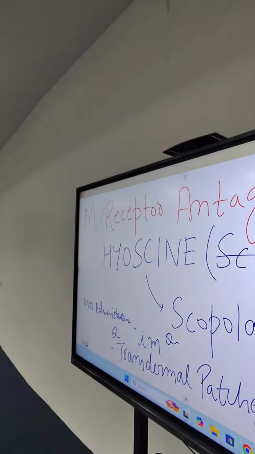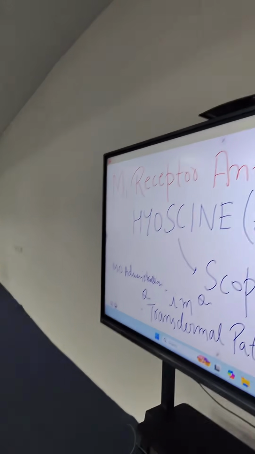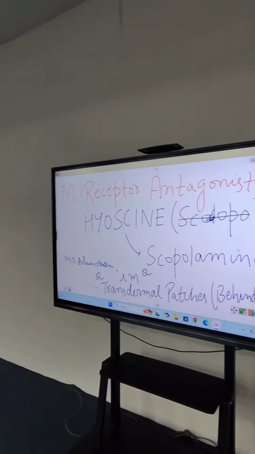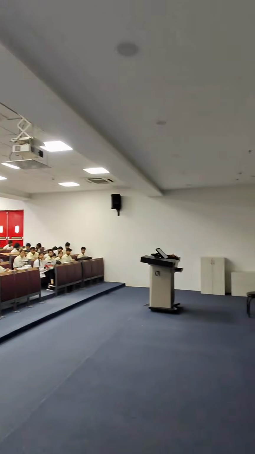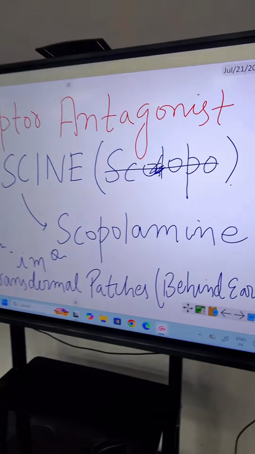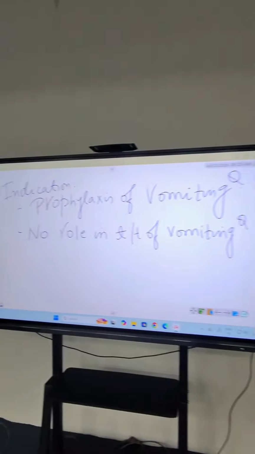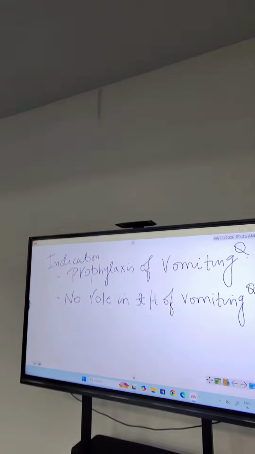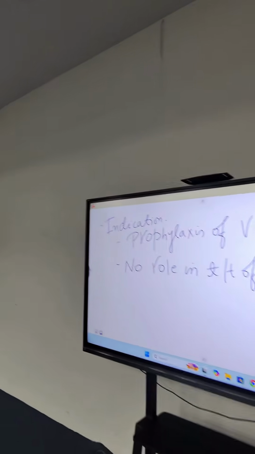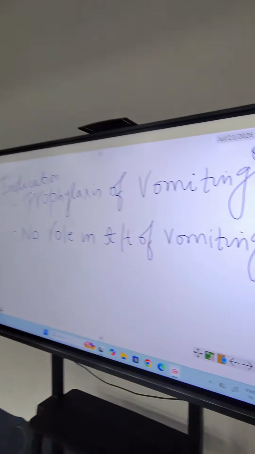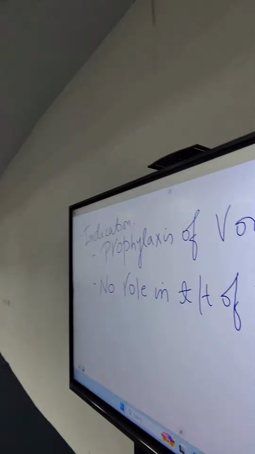The first is M1 receptor antagonist. We have the drug hyoscine. The other name of hyoscine is scopolamine. Hyoscine mode of administration is transdermal patches behind the ear pinna, and it is also given intramuscularly. Indication of M1 receptor antagonist is the prophylaxis of vomiting, and once the vomiting has started, then there is no role of this particular drug.